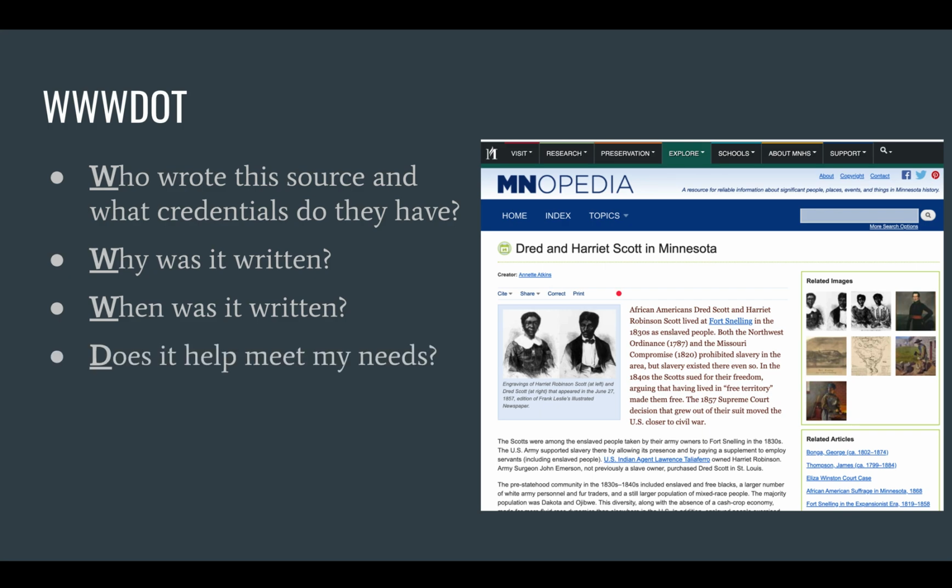Now we're on the D. Does it help meet my needs? Well, if I'm doing research on Dred and Harriet Scott, this is going to be an excellent source to use. Because when I'm looking up here, I know that MNopedia is a .org, so it's not trying to sell me something, it's giving me information. In addition, it is going to do what I want if I'm doing a research project on the Scotts and their ties to Minnesota.